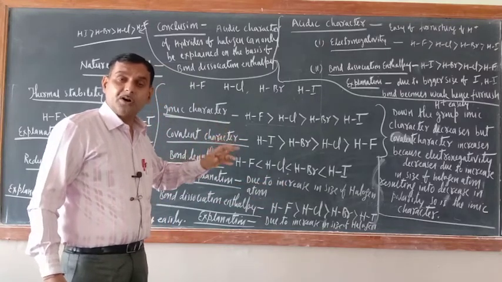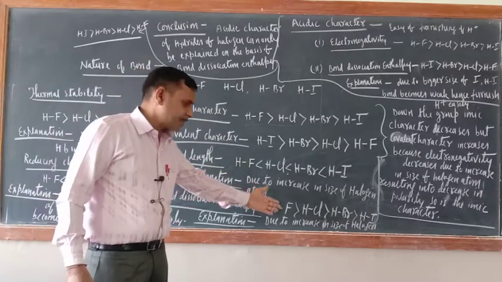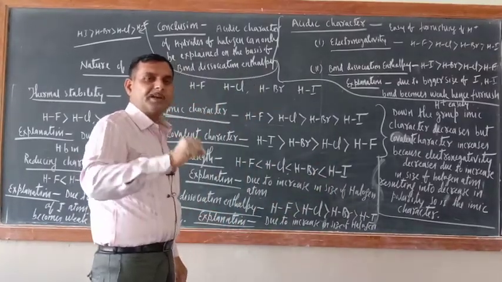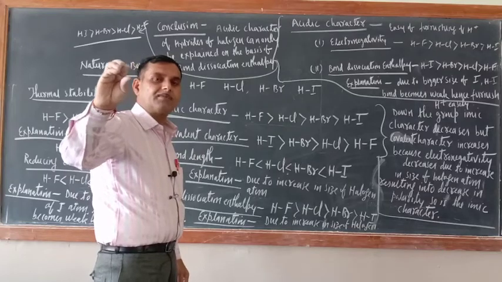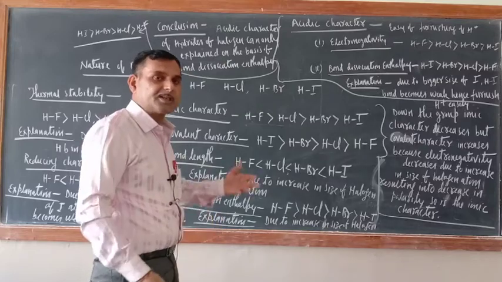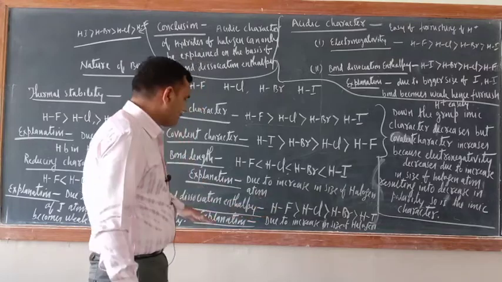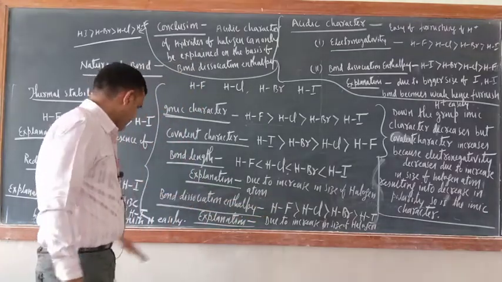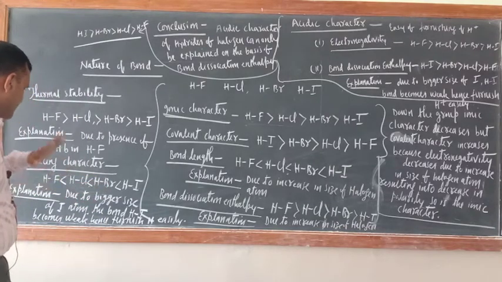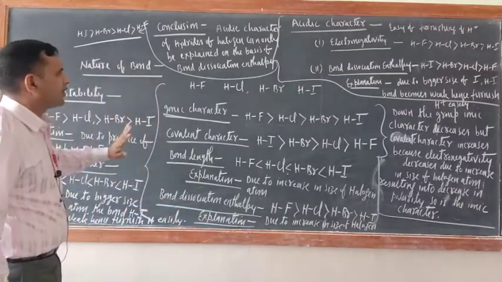So when the bond is strong, more energy is needed to break it. That is why the bond dissociation enthalpy of HF is highest. In HI, the bond formed between H and I is weak due to the bigger size of the iodine atom. That is why less energy is needed to break that bond. So due to the increase in size of the halogen atom, their bond dissociation enthalpy decreases. This explanation is also written here.